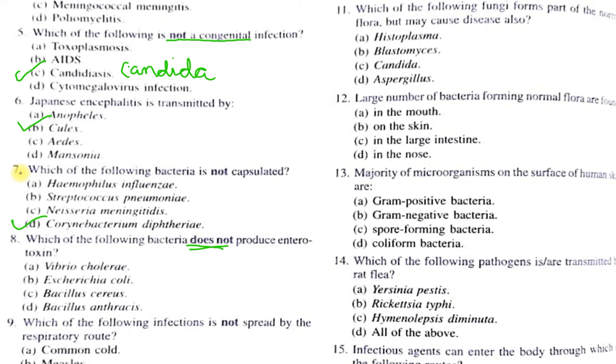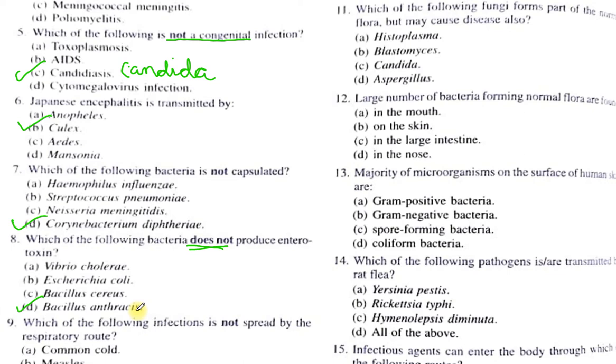Out of this, the only bacteria which does not produce the enterotoxin is option D, which is Bacillus anthracis. This is the causative agent of anthrax. All the other three are not exactly enteric bacteria, but they are associated with food poisoning, so they can produce the enterotoxin. But Bacillus anthracis produces the anthrax toxin, which is not an enterotoxin.